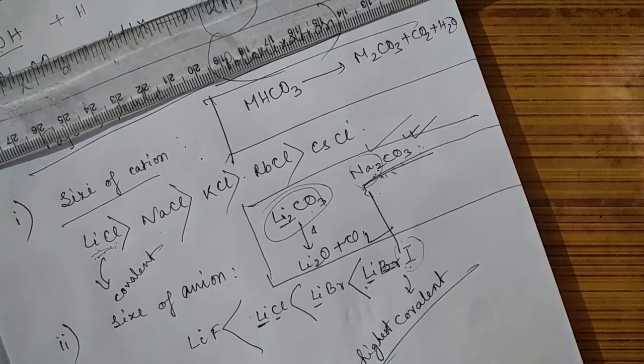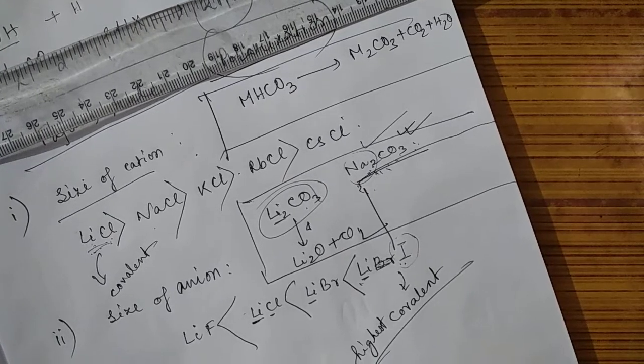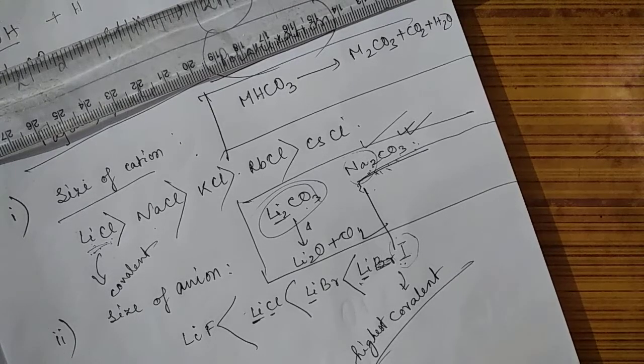Now in the next video I will tell you about the anomalous behavior of lithium. Lithium has shown a lot of anomalous behavior, but what was the main reason? I already gave you four reasons. One is high ionization enthalpy. Second, it is very small, the smallest in size in the group. Another is that electronegativity is highest. Another is that it has no d orbital. So it shows a lot of anomalous behavior.